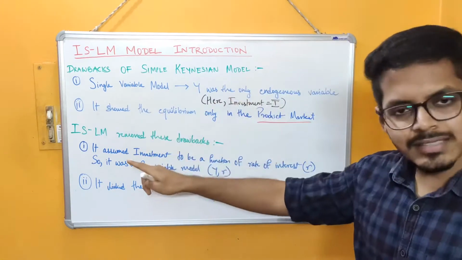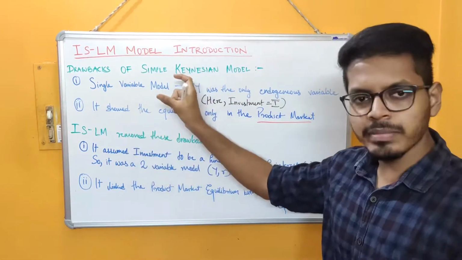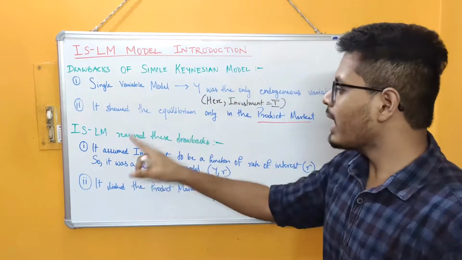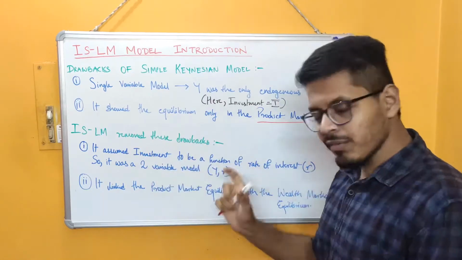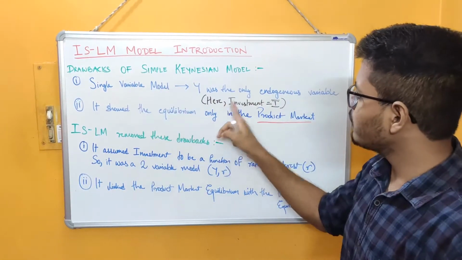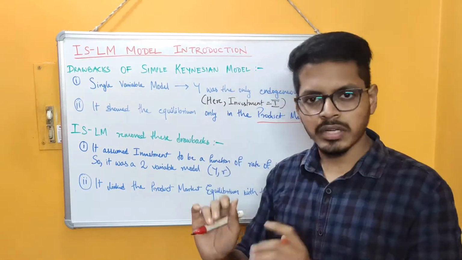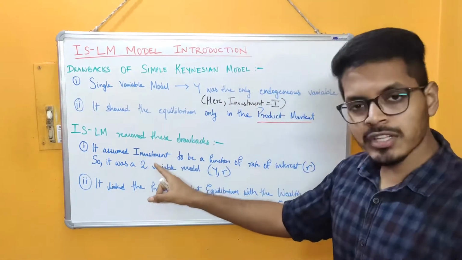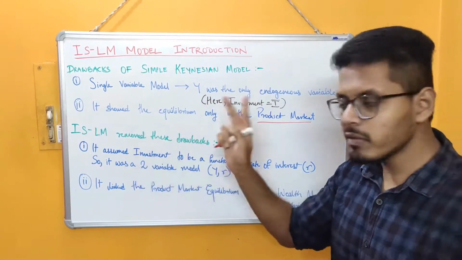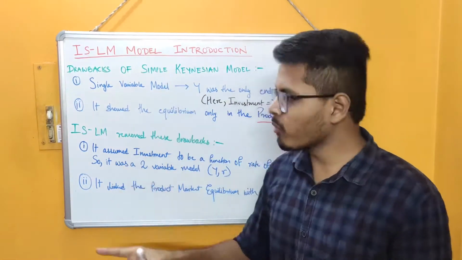Now we come to the ISLM model. The ISLM removed these two drawbacks of the simple Keynesian model up to a large extent. How? Firstly, the ISLM model assumed the investment to be a function of rate of interest. Simple Keynesian model assumed investment to be exogenous. Investment was simply equal to I bar, it was a constant. But ISLM assumed investment to be a function of the rate of interest. So under the ISLM model, there were two variables, y and r, unlike the simple Keynesian model, which had only one variable.